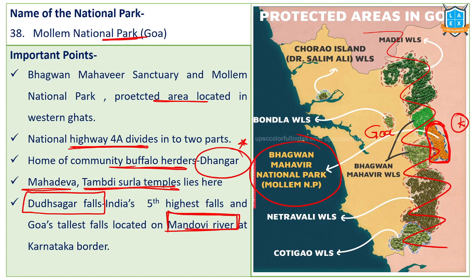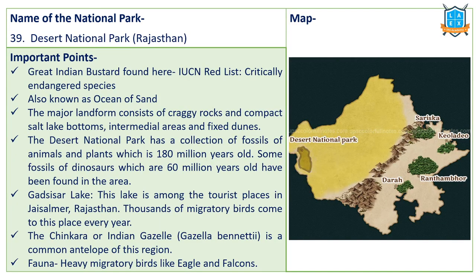On River Mandovi, which is one of the controversial rivers between Karnataka and Goa. Water sharing issue is there. Anyway, on this particular river, Goa's tallest waterfall is called Dudh Sagar. The color of the water when it flows is pure white. That's why it's called Dudh Sagar. Dudh Sagar waterfalls, India's fifth highest waterfalls, are located in Goa. This particular national park is called Mollem National Park, which is also known as Bhagwan Mahavir National Park.